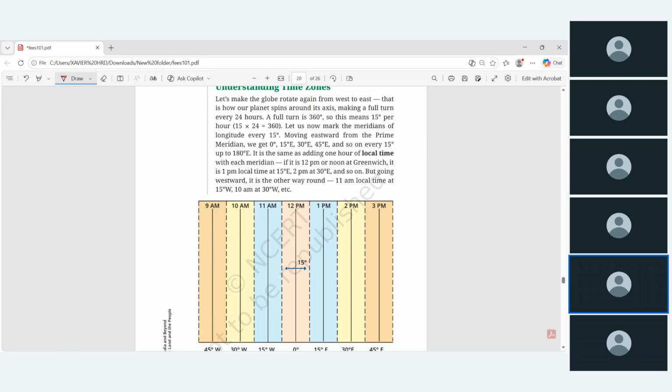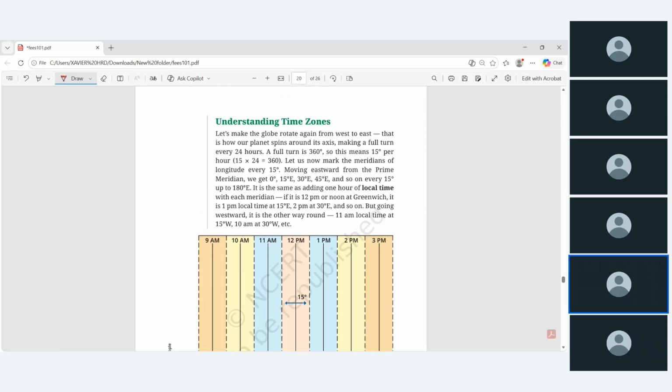Okay, so time zone, how are we calculating the time? If you see, now it is around 8 o'clock at night. At the same time, on the opposite side, the New York side, it is 8 o'clock daytime. That's daytime, this is night time. So how are these times calculated? These times are calculated with the help of the Greenwich line or prime meridian. This is what they are explaining in this paragraph.